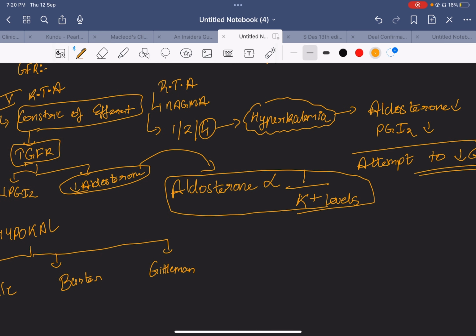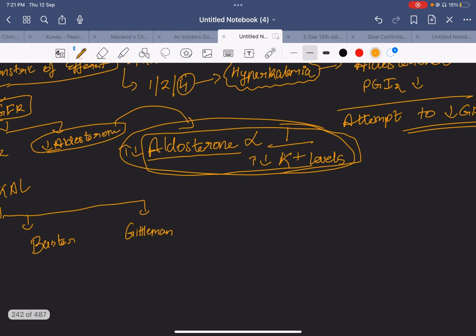Mostly, I'm not saying always, mostly when the aldosterone level increases, the potassium level decreases, and when the aldosterone level decreases, the potassium level increases. It follows an inverse relationship. It will help you solve a lot of MCQs. Usually, why does this happen?